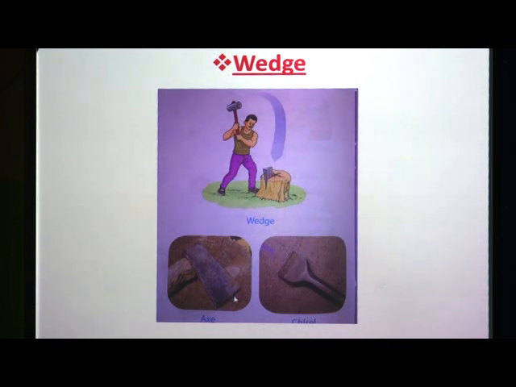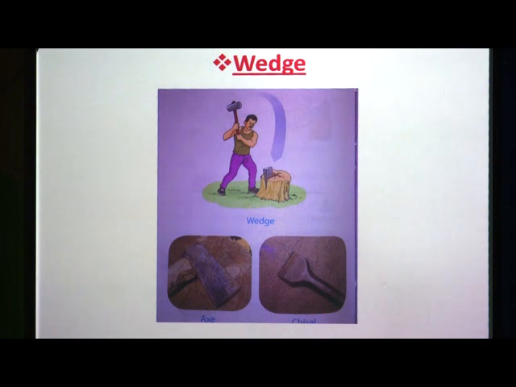Examples for that are a knife that I showed you some time ago, and an axe that is used by farmers for cutting trees. Here you can also see a simple instrument working like a wedge, which is also useful to cut trees or break things. Then this chisel is also an example of a wedge. So, when two inclined planes join together and a machine is formed, that machine is called a wedge.